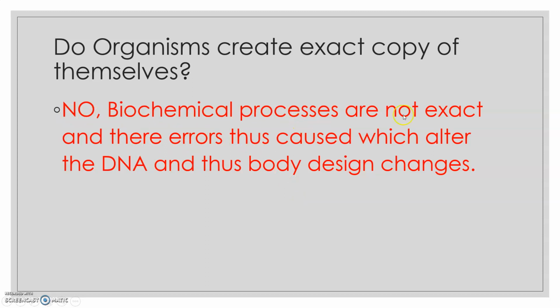Biochemical processes are not exact, and the errors thus caused alter the DNA, and thus the body design changes. So there are errors which are caused during DNA copying or other biochemical processes which can change the body design even in an asexually reproducing organism.